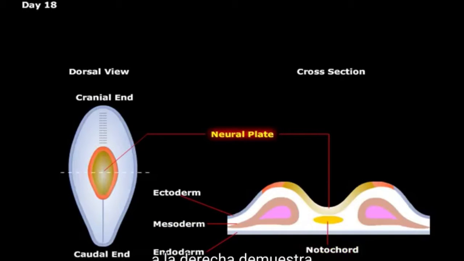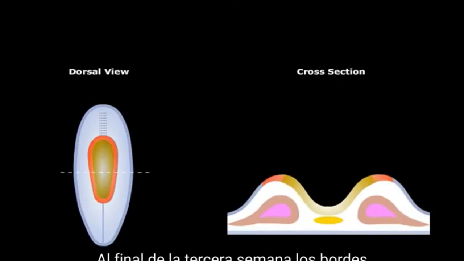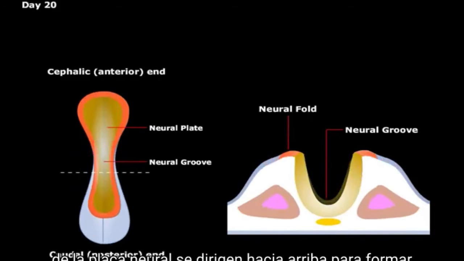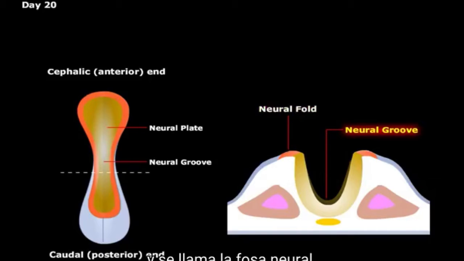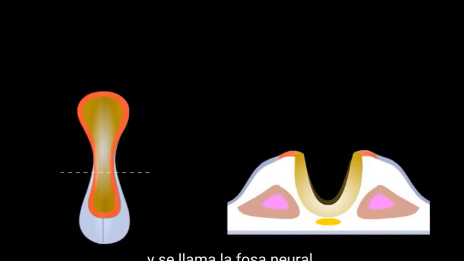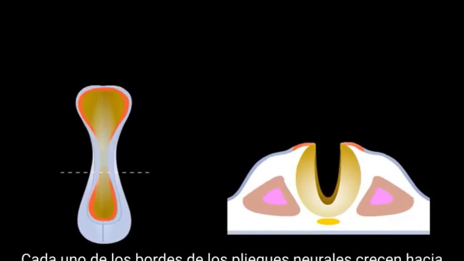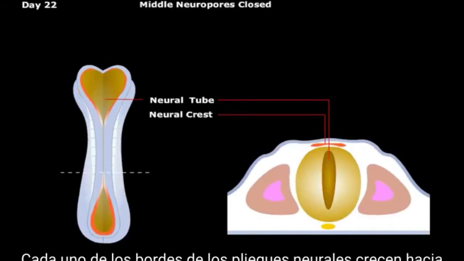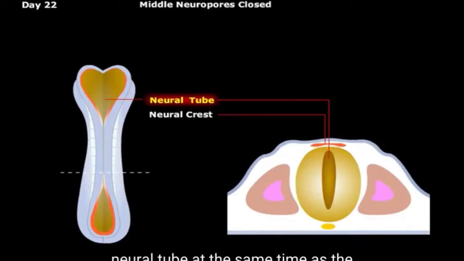The cross-section on the right will help visualize the folding of the neural plate, leading to the formation of the neural tube. By the end of the 3rd week, the edges of the neural plate extend upward to become neural folds. The depressed mid-region is now the neural groove. Each neural fold then grows toward each other to fuse at the midline, converting the neural groove into a complete enclosed and hollow neural tube.